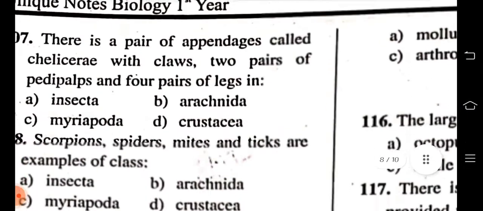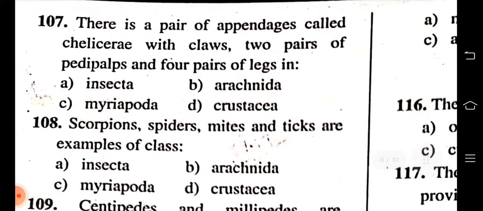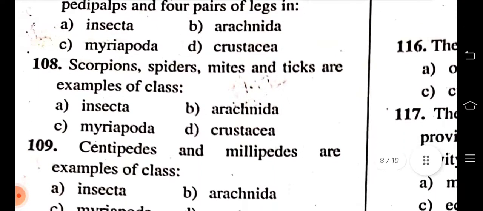Housefly, mosquito, butterfly, moths, wasp and beetles are example of class Insecta, Arachnida, Myriapoda, Crustacea. A. Insecta is correct. There is a pair of appendages called chelicerae with claws, 2 pair of pedipalps and 4 pair of legs in Insecta, Arachnida, Myriapoda, crustacea. B. Arachnida is correct.